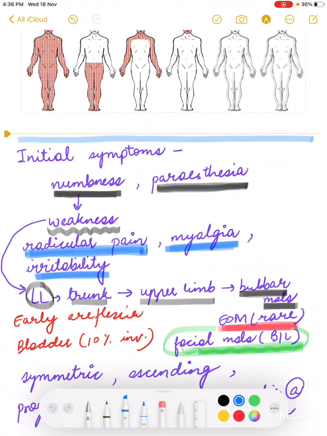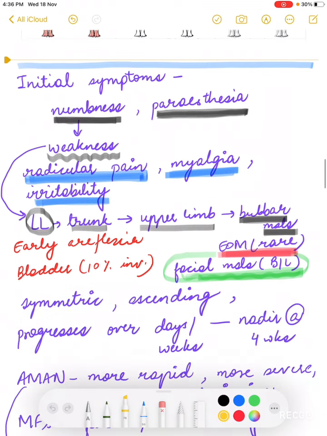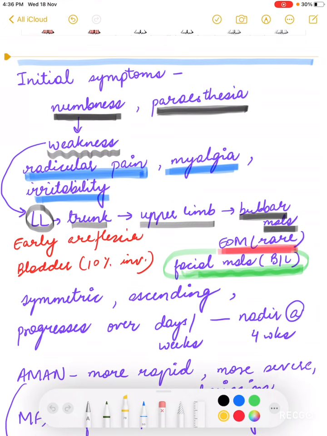We must remember this. Also, earlier literature used to say that if there is bladder involvement, rule out GBS. That is not so. Bladder involvement may be seen in around 10% of cases of GBS. So we must remember this. Also, early areflexia is an important feature of GBS. Now, how to remember this? GBS is symmetric, ascending, progressive paralysis with areflexia that progresses over days to weeks and reaches a nadir in about 4 weeks.